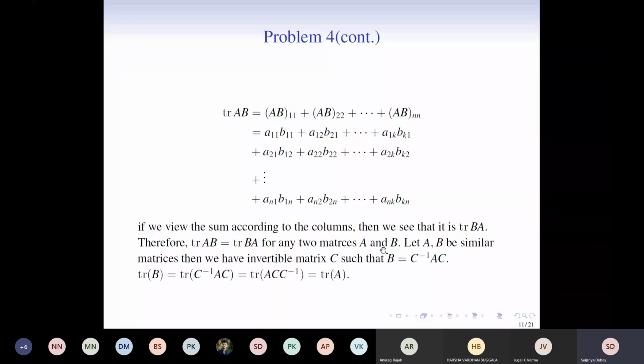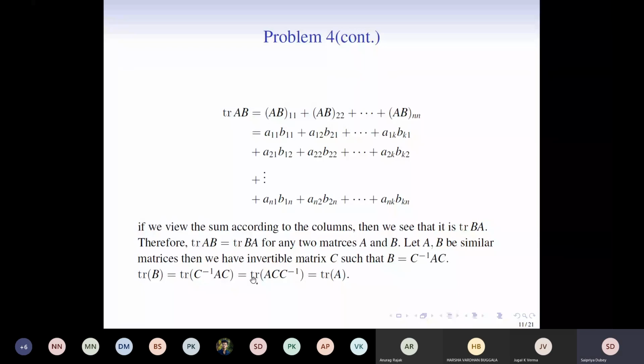Now we need to prove that similar matrices have equal trace. Let's see how we can use the above fact to prove what we desire. Since A and B are similar matrices, B can be written as C inverse AC. So now we look at trace of B, which is equal to trace of this. Now look at AC and C inverse. We've seen that if we just interchange the two matrices, the trace remains unchanged. And that's what we'll use with the matrices AC and C inverse.